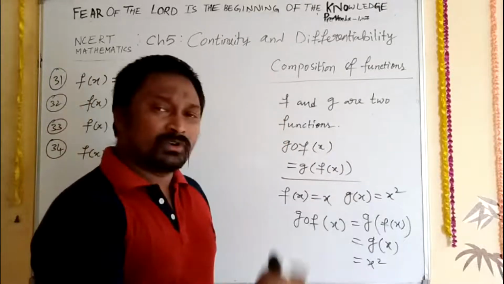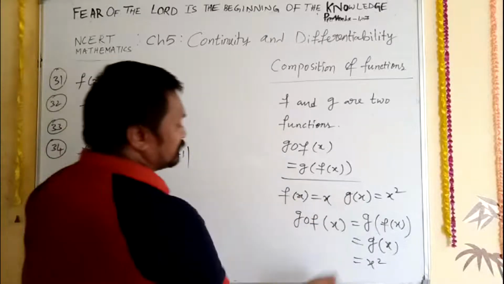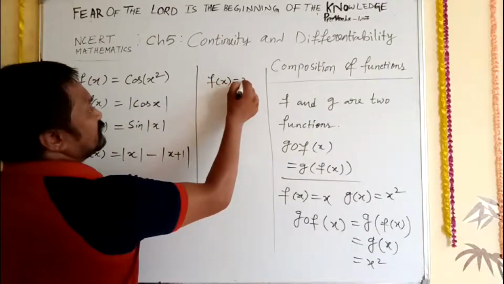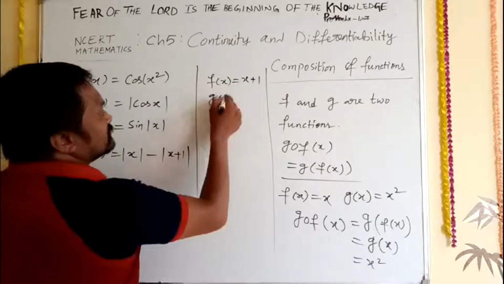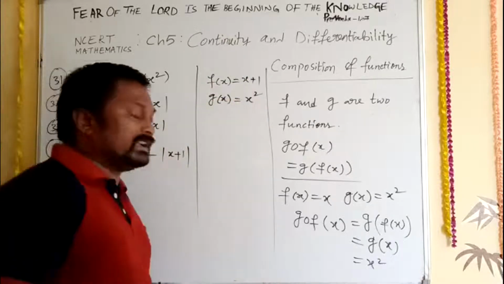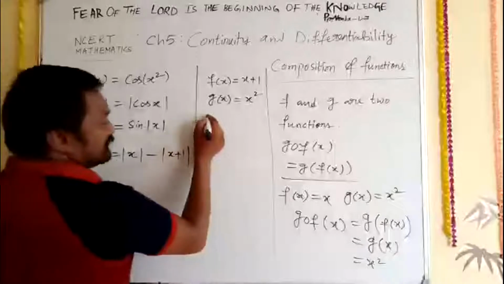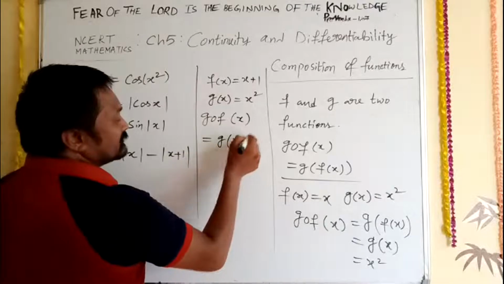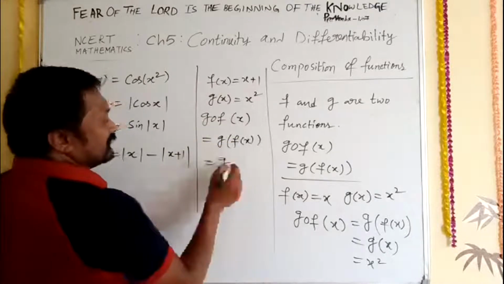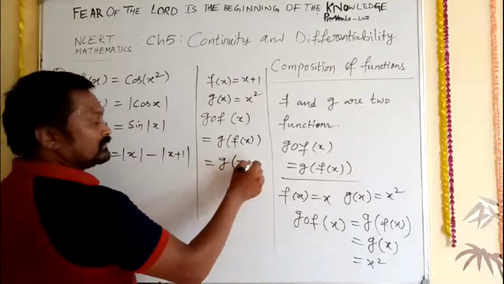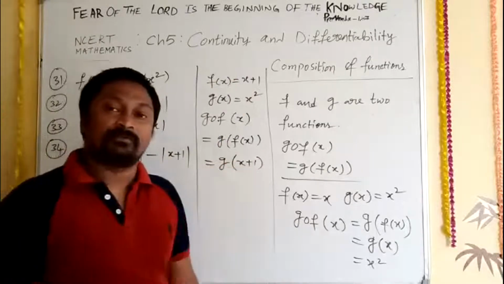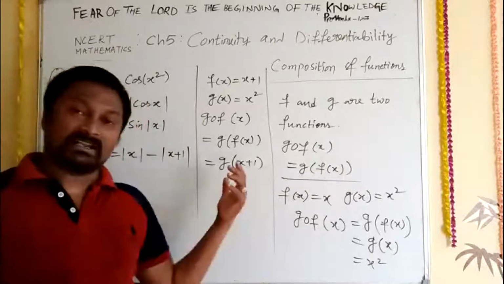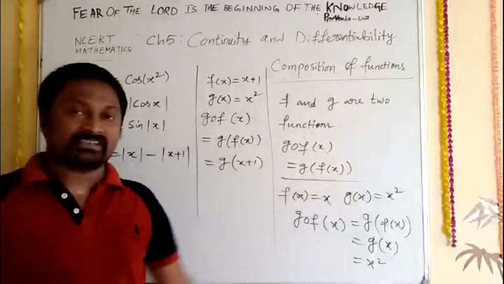I hope you understand, but I will explain a little more clearly with some other functions. For example, f of x is equal to x plus 1 and g of x is equal to x square. How to solve this? Same thing, g circle f of x is g of f of x, and f of x here is x plus 1. You are learning the composition of two functions which was in your first chapter, but we have not discussed the first chapter, that was the reason I was explaining this.